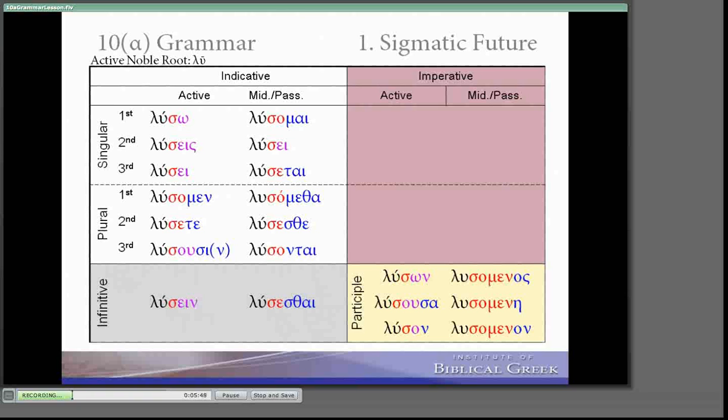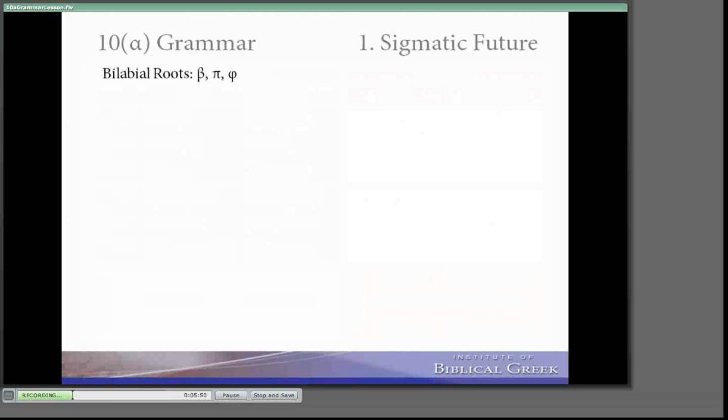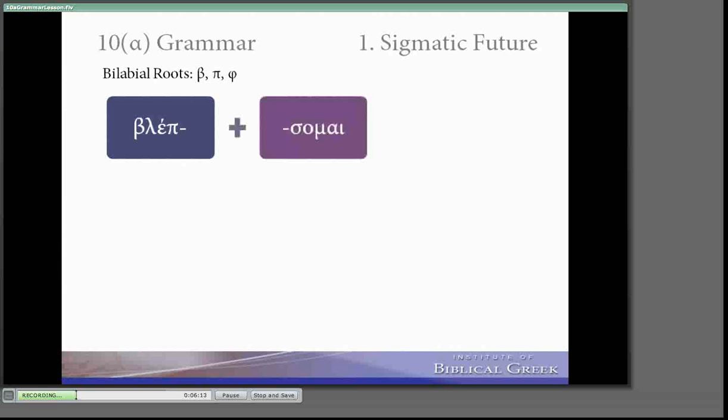Noble roots are roots that don't combine with stems, but we will have plenty of consonant combinations that can now combine with sigma. This didn't occur in the present tense. For example, vlepo, the root vlep, ended in a consonant, and then our stem ending o doesn't combine because consonants and vowels don't combine. But now the stem begins with sigma, and that will be placed next to the consonant that ends the root. We'd end up with something like vlepsome in the middle, or deponent.